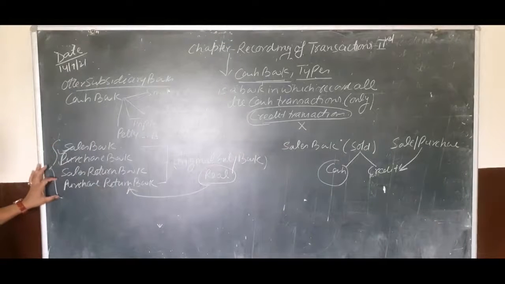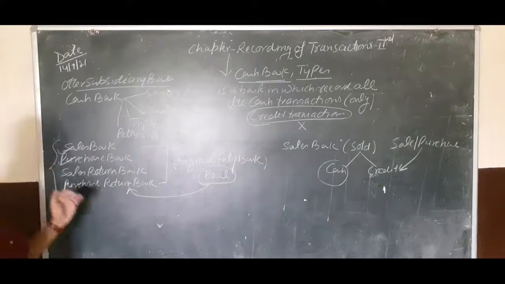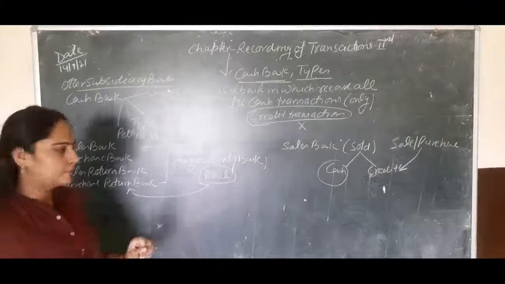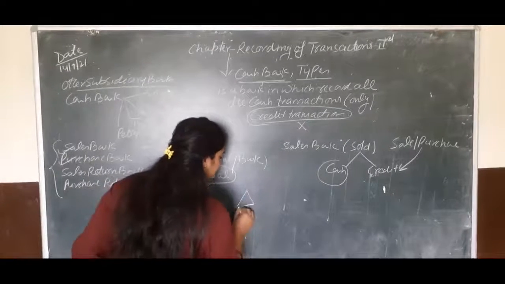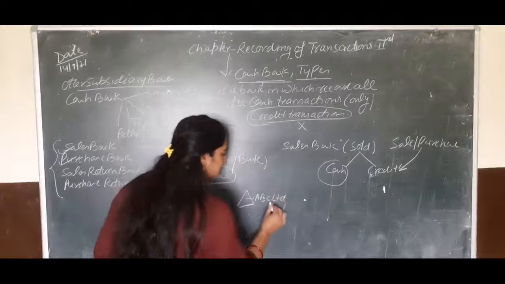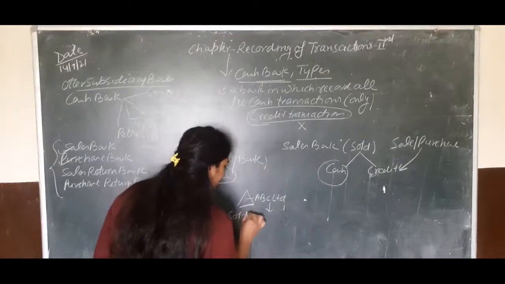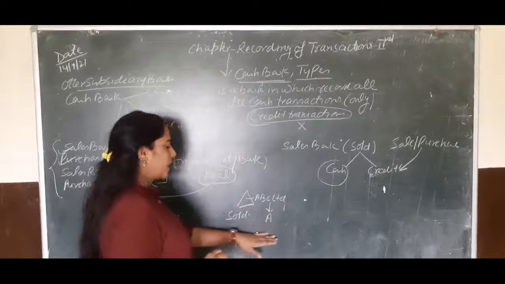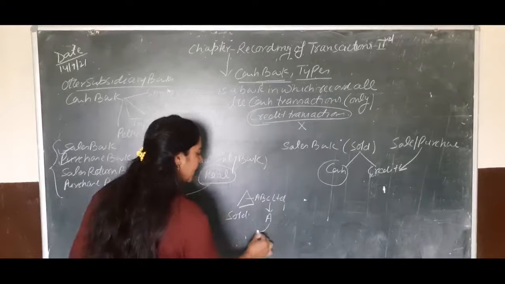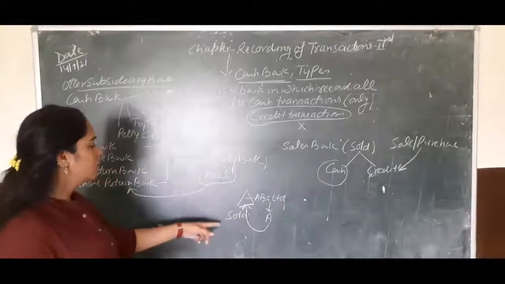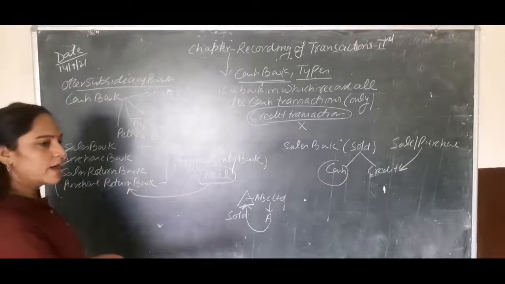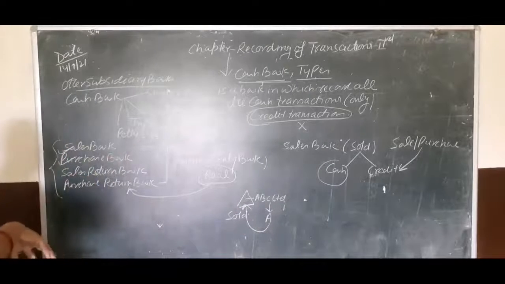Okay. Sales return book and purchase return book. The meaning of sales return book is this: suppose the firm has sold goods to A. This is the firm ABC Limited. Okay. So this firm has sold the goods to A. But now A is not satisfied with the goods. So accordingly he can return them to the firm. So this transaction will be recorded in the sales return book. The firm has sold its goods, and now the customer has returned the goods to the firm.